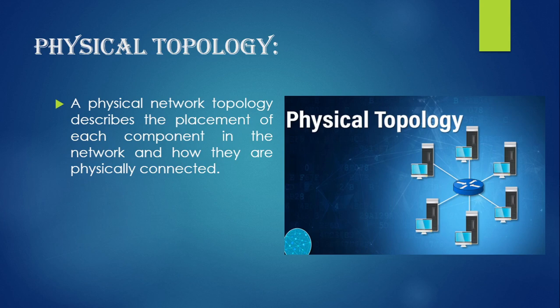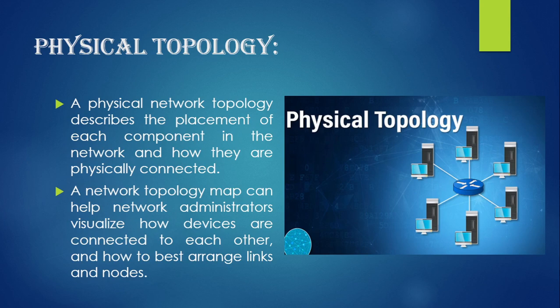A physical network topology describes the placement of each component in the network and how they are physically connected. A network topology map can help network administrators visualize how devices are connected to each other and how to best arrange links and nodes. So the best arrangement of links and nodes, the best way we are going to establish a network, falls under the physical topology.